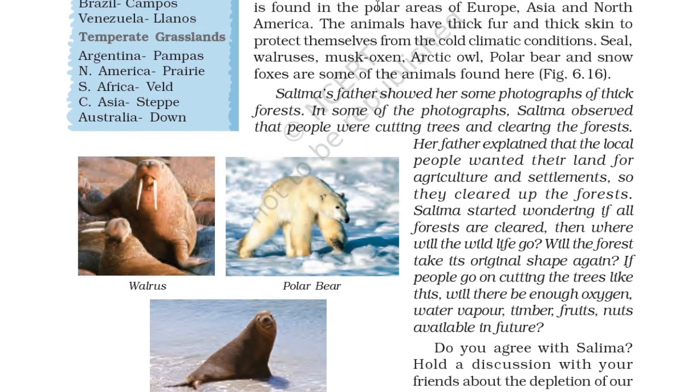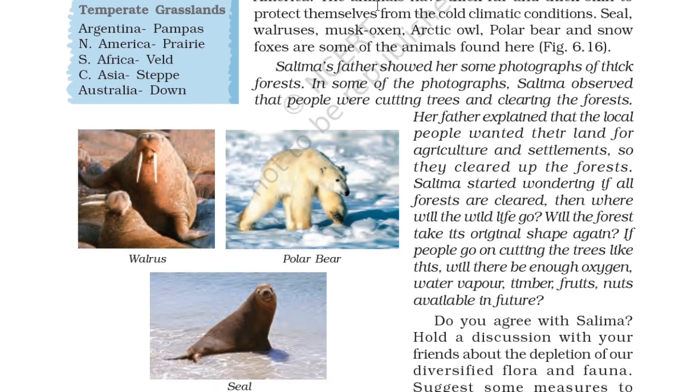Salima's father showed her some photographs of thick forests. In some of the photographs, Salima observed that people were cutting trees and clearing the forest. Her father explained that the local people wanted their land for agriculture and settlement, so they cleared the forest. Salima started wondering, if all forests are cleared, then where will the wildlife go? Will the forest take its original shape again?